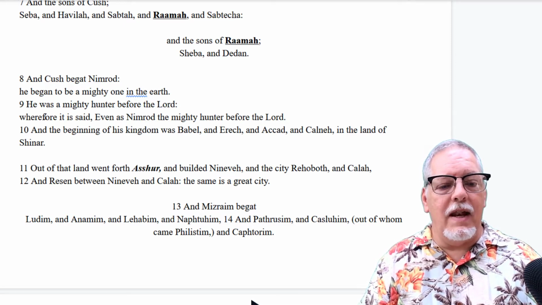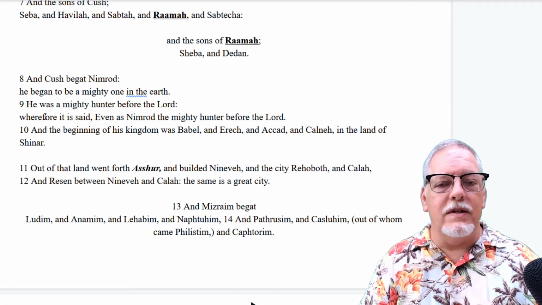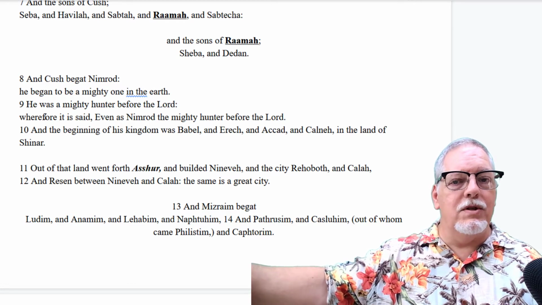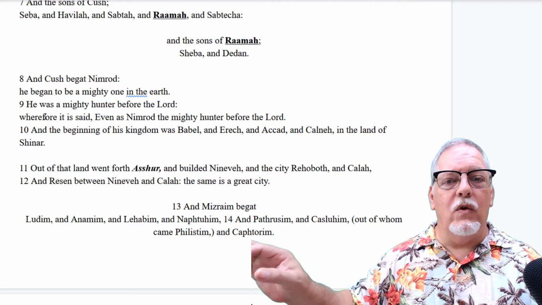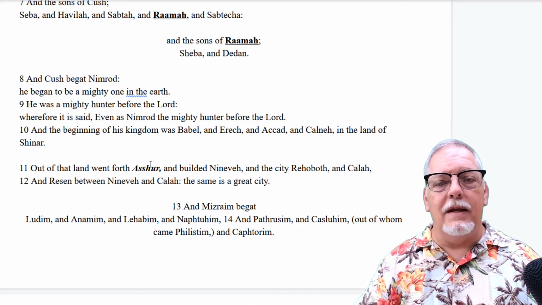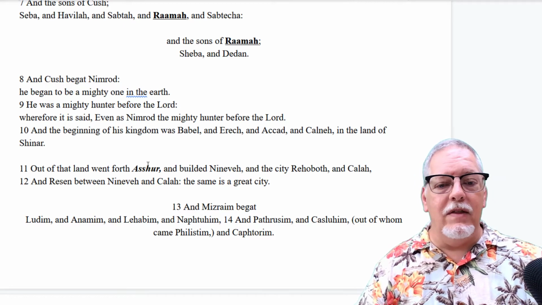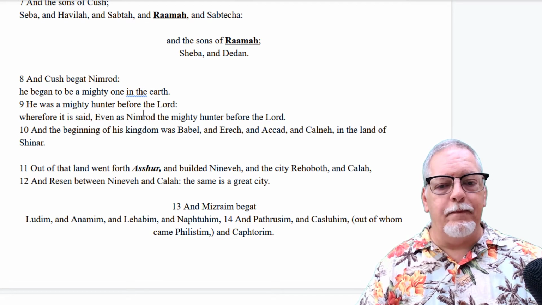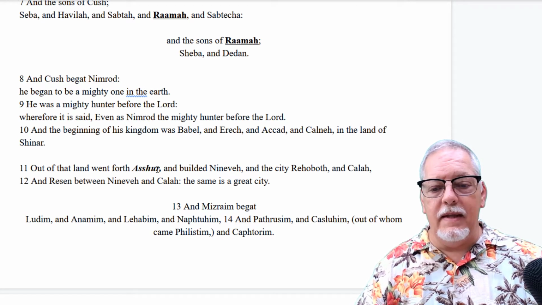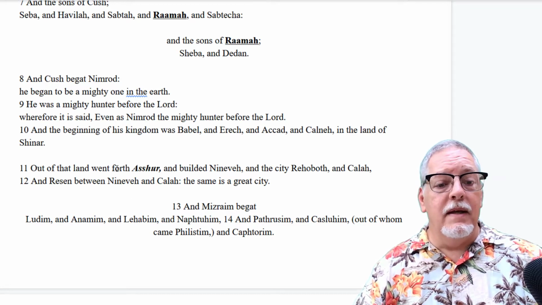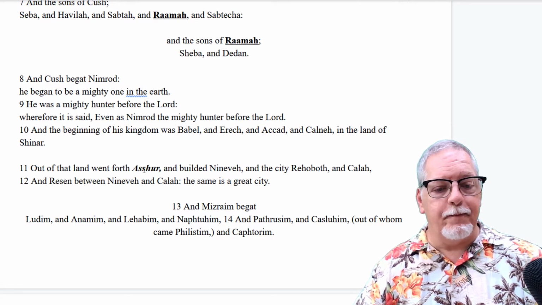Verse 11, out of that land went forth Asher. What land? Well, this is the land of Mesopotamia, because that's where Nimrod establishes Babel. So from that land went forth Asher. Now you notice that I have Asher here highlighted, bold, and italic, because we don't have him in any of these lists so far, but we're going to find him as one of the sons of Shem. He built Nineveh and the city of Rehoboth and Calah. Okay, so he's an important man. He, like Nimrod, is a city builder. So he goes forth, but he is of Shem.